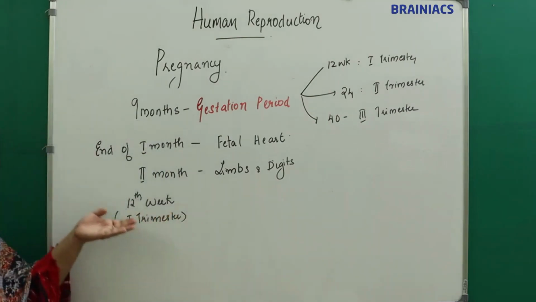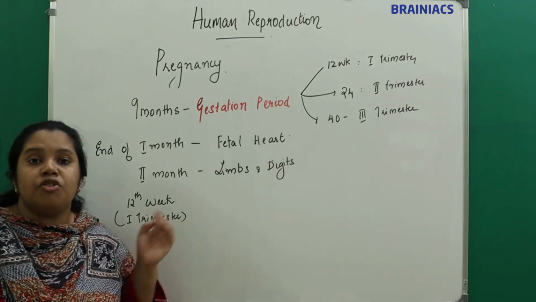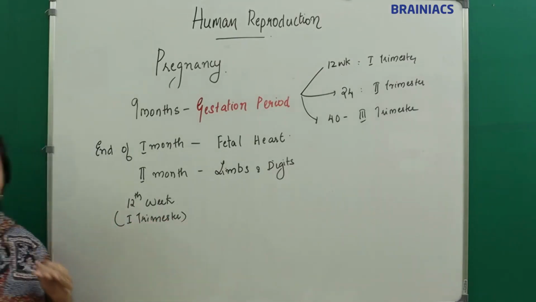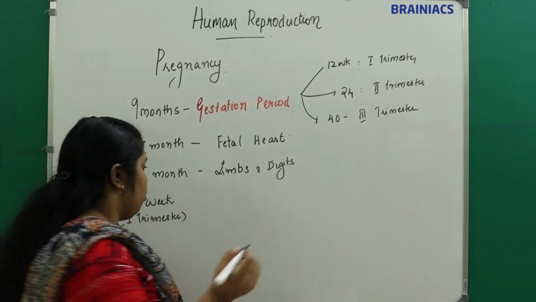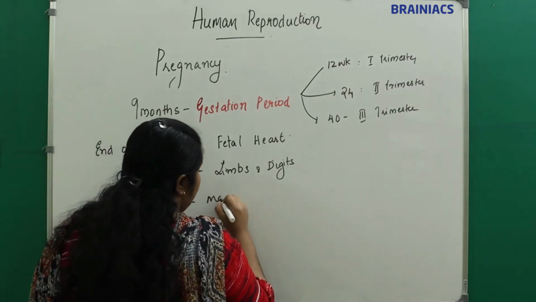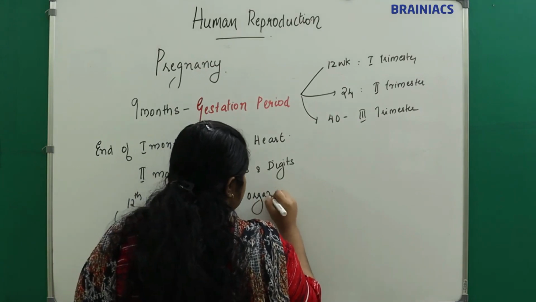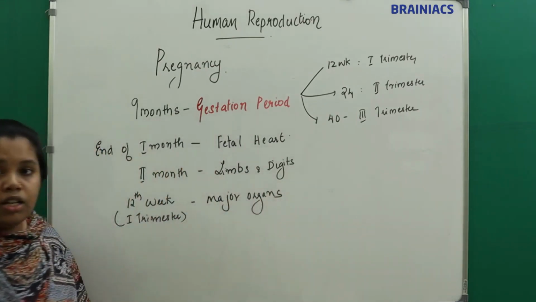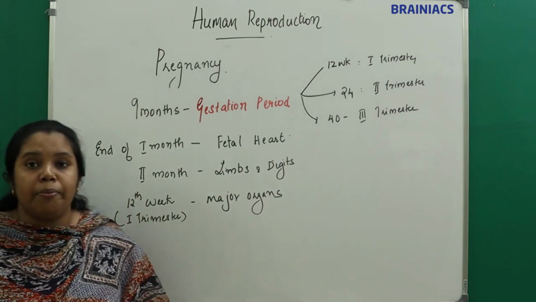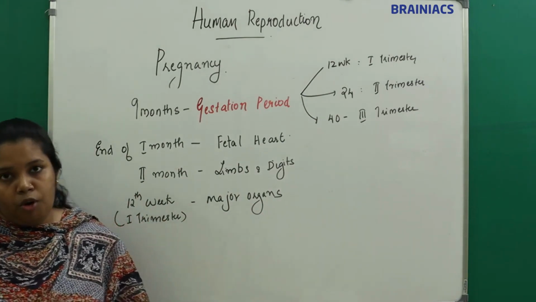So by the end of the 12th week, or by the end of the first trimester, what has formed? The major organs have formed. All the major organs are formed, right?